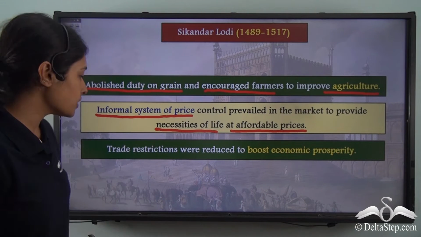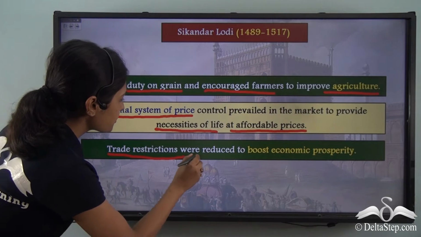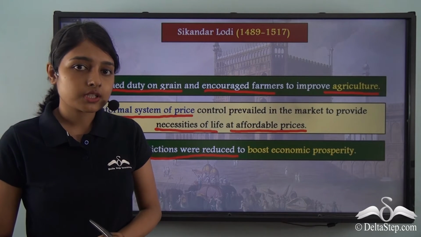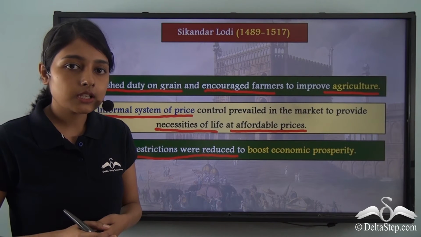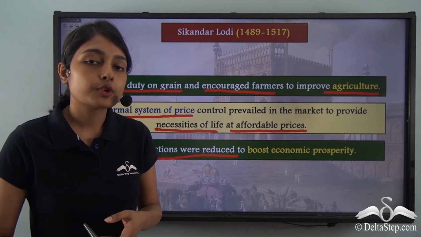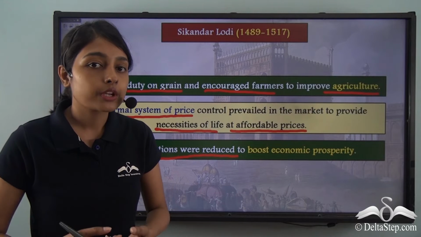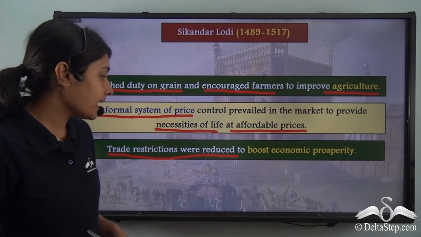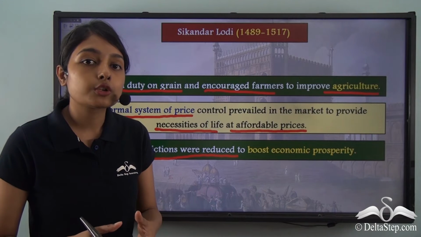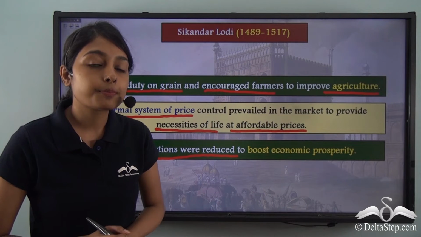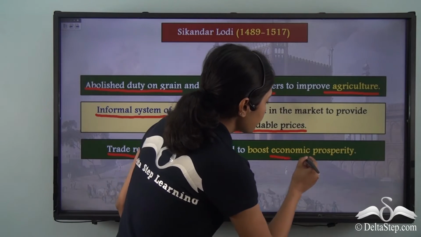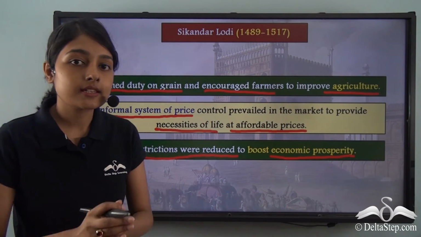Along with that, he also reduced trade restrictions. Why did he reduce trade restrictions? Because, as we learned, by abolishing duty on grains, farmers were encouraged to pursue agriculture. And by reducing trade restrictions, traders were now able to carry out their trade properly. This in turn meant economic prosperity for the dynasty.